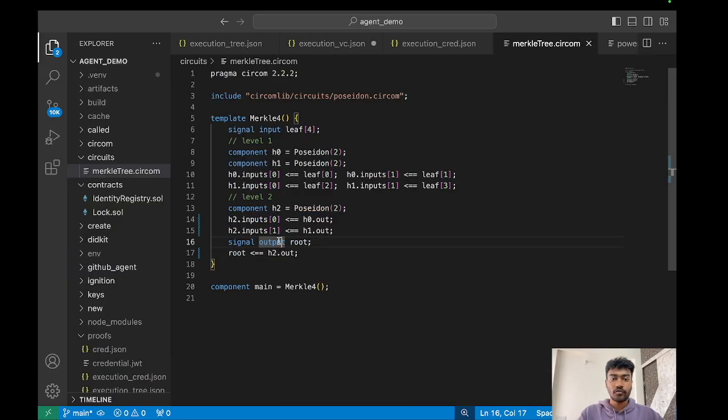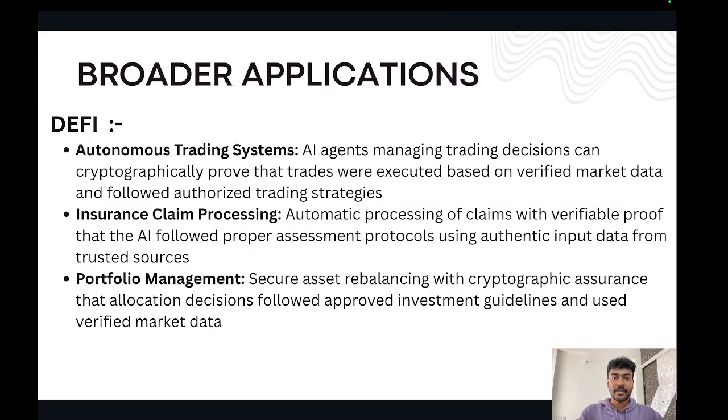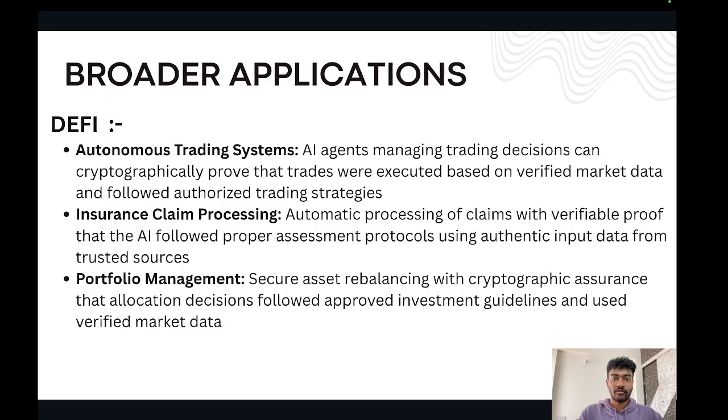Next is the ZK proof generation. We have created a simple Merkle tree circuit which generates a proof showing that the Merkle tree was constructed appropriately off-chain, and then we verify that on-chain as well. This prototype is just an example showcase to show our end-to-end verifiable framework.